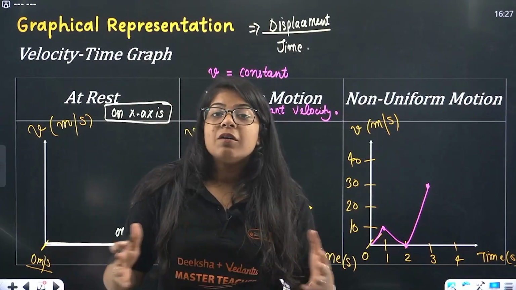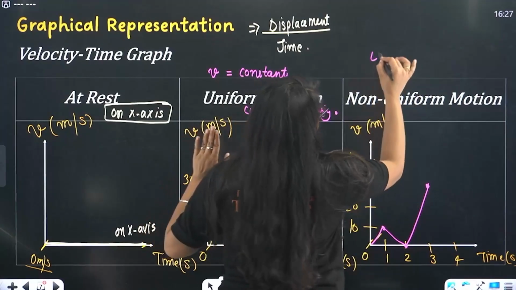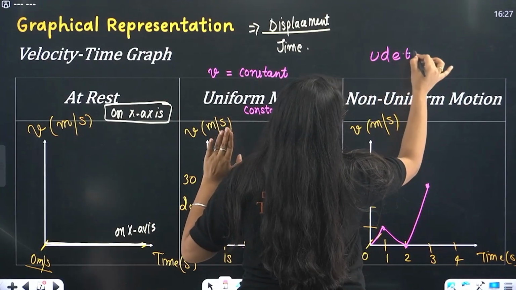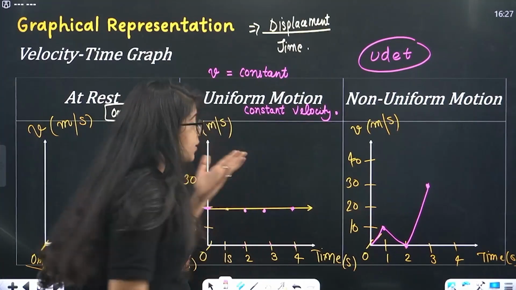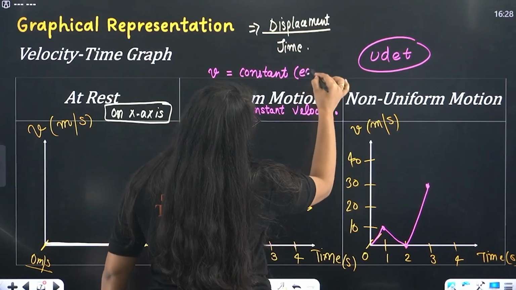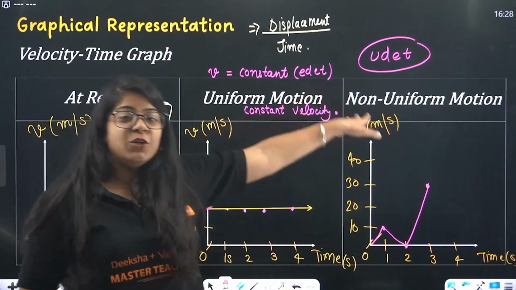So all of these is what? A non-uniform motion, that is unequal distance in equal interval of time. UDET, unequal distance in equal interval of time. This is what? EDET, equal distance in equal interval of time. If you want to remember like this, EDET, UDET.